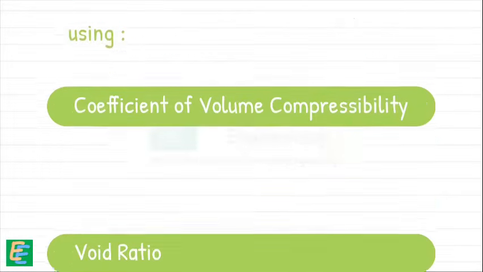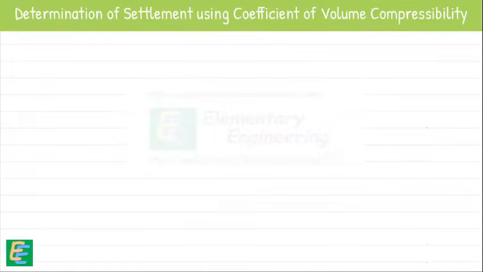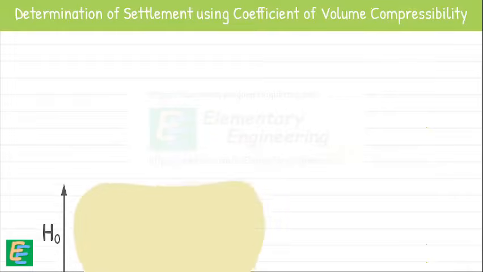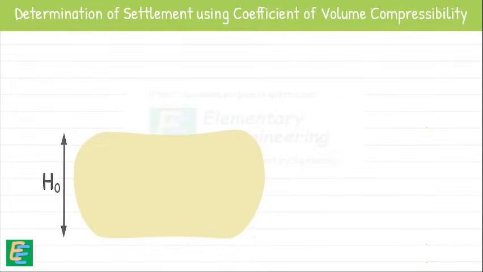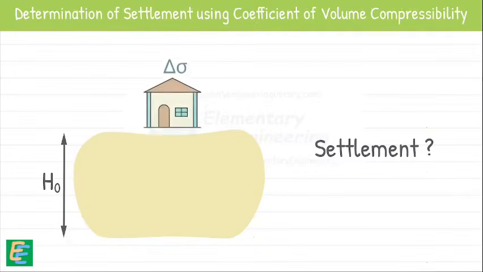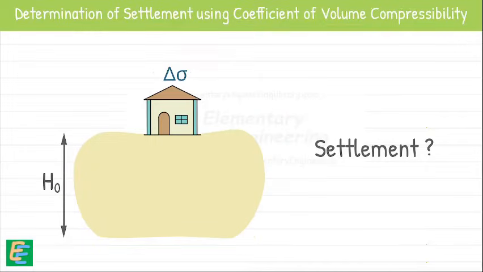Let's begin with calculation of settlement using coefficient of volume compressibility. Let us consider a soil deposit of total thickness H0. We wish to know the settlement of this soil layer when the stress on the layer is increased by delta sigma. We begin by considering a small element of thickness delta z at depth z in this soil layer.